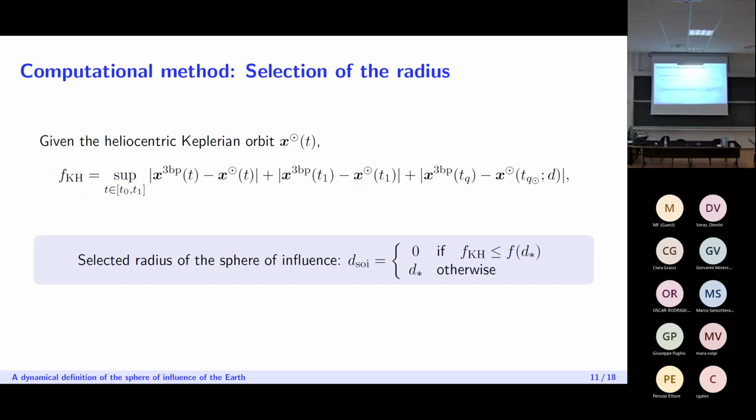And so in the end, the selected radius of the sphere of influence will be 0 if f of kh is less or equal to f of d star, which basically means that the best approximation to the three-body orbit is given by a purely heliocentric orbit. And instead, in all other cases, we select a radius of the sphere of influence, the value d star that we got from the optimization process.